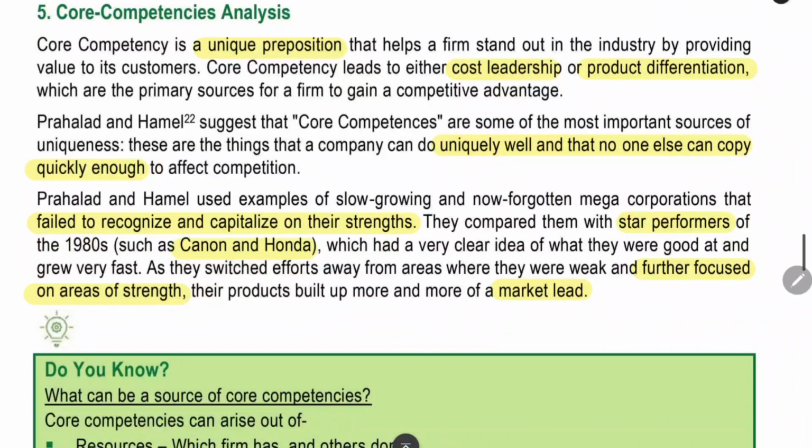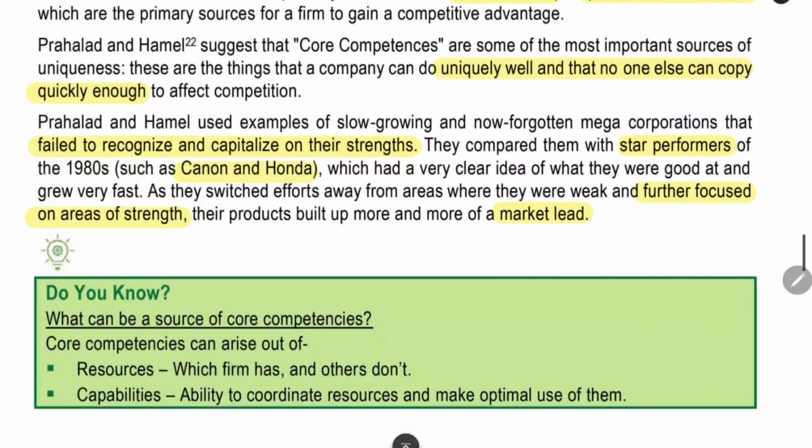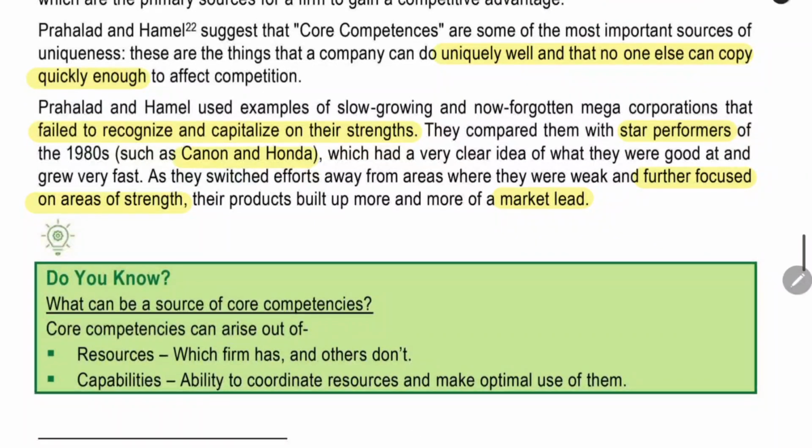A core competency is something a company can do uniquely well that no one else can copy quickly enough to affect the competition. No one can copy you quickly. It will take a lot of time to reach the place at which you are doing that core competency. Many corporations that forgot to capitalize on their strength disappeared. Meaning, when we have a strength, we have to focus on it and make it more durable. You have to make it stronger.